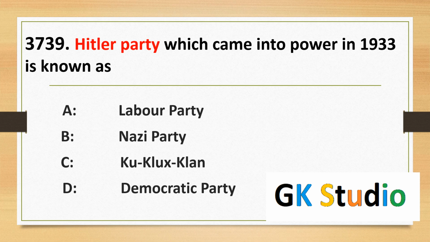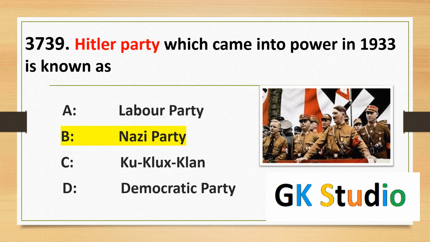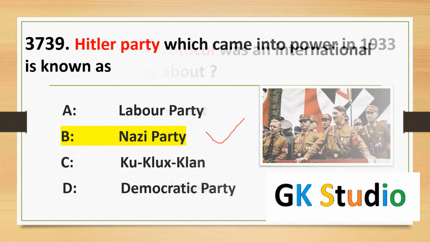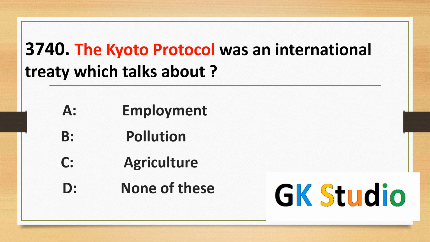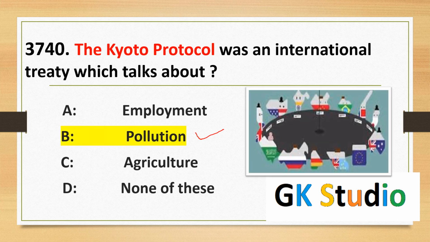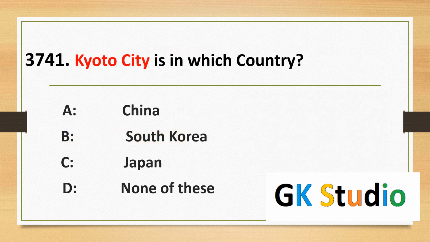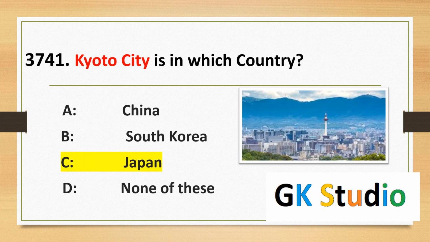The party which came into power in 1933 is known as Nazi. Hitler's party is the Nazi party. The Kyoto Protocol was an international treaty which talks about pollution. The Kyoto Protocol basically discusses pollution and is an international treaty. Kyoto city is in which country? Japan. Kyoto is a city of Japan.